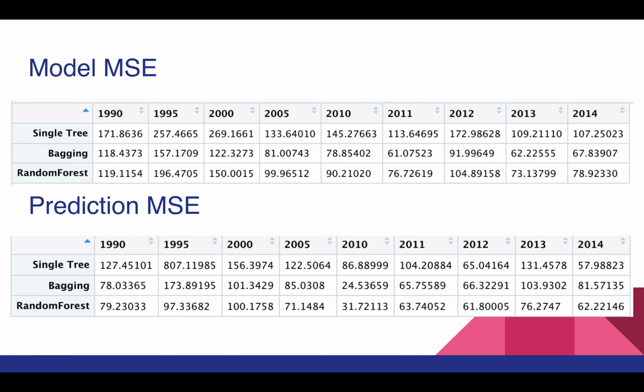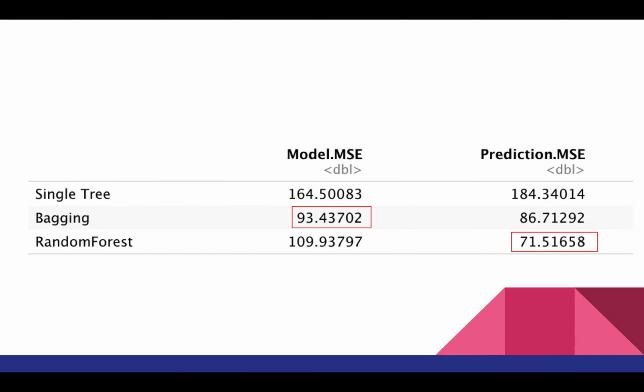Then what I did was I went ahead and collected all of these error rates for all three models over all of these given years, and found that the lowest model mean squared error was the bagging model, but the lowest prediction mean squared error, which is the one we actually care about more, is the random forest.